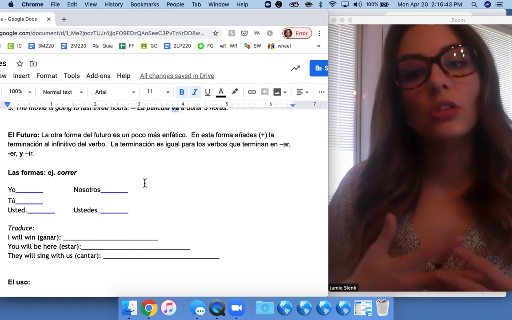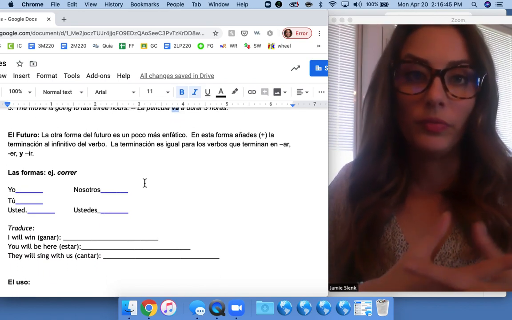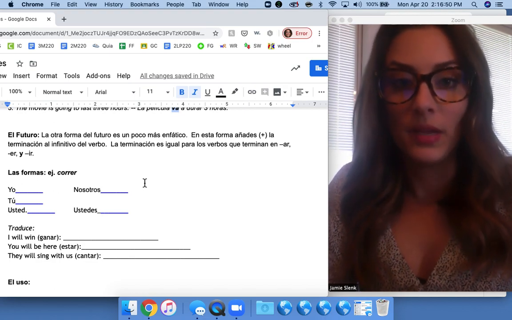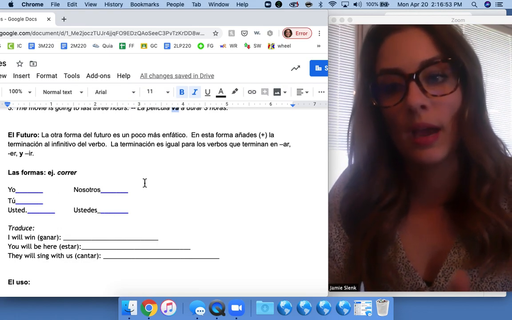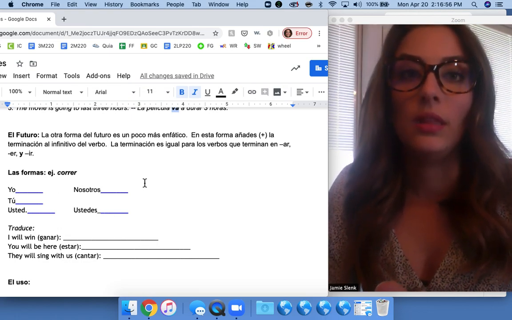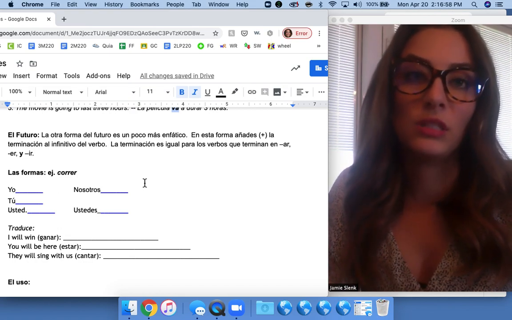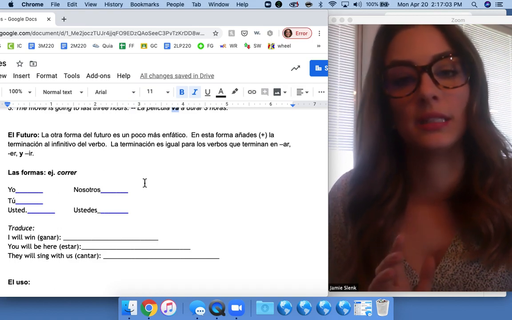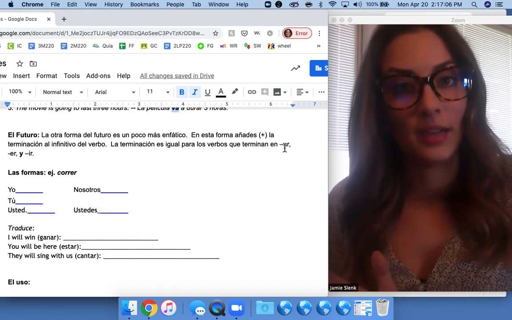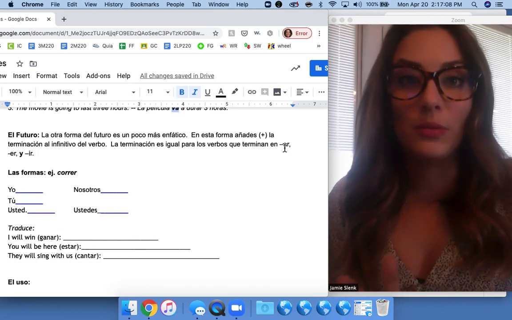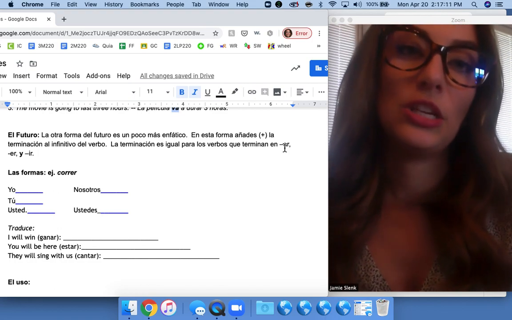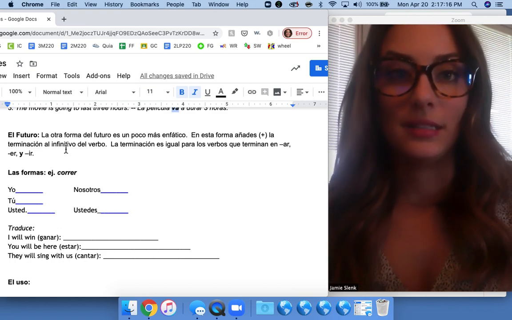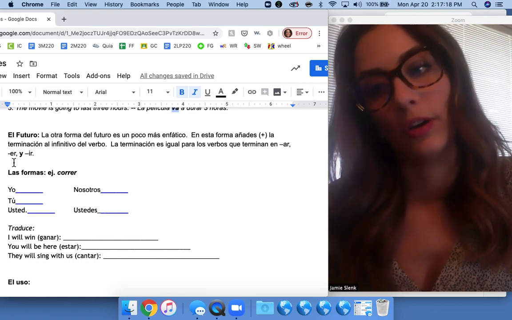In the actual future tense, this form of using the future is a little bit more emphatic. And in this form, instead of using ir a plus infinitive, you actually add an ending to the infinitive verb. An infinitive just means that the verb ends in the letter R. And all of the endings are the same for all verbs that end in AR, ER, and IR. So this is one of my favorite verb tenses to teach because it's usually a little more simple because all of the endings are the same no matter what the verb is.